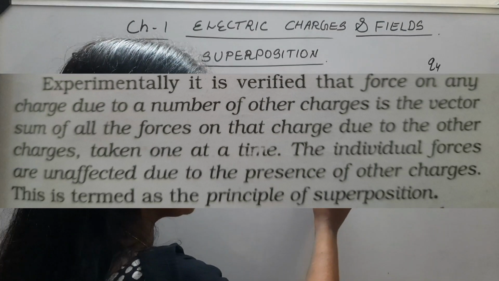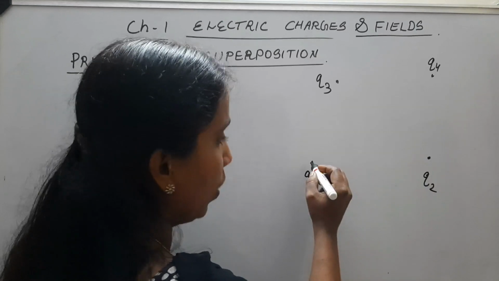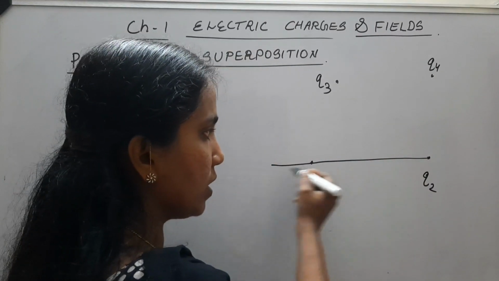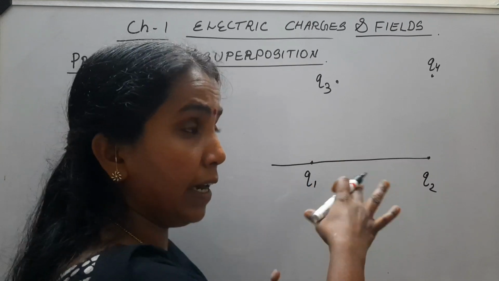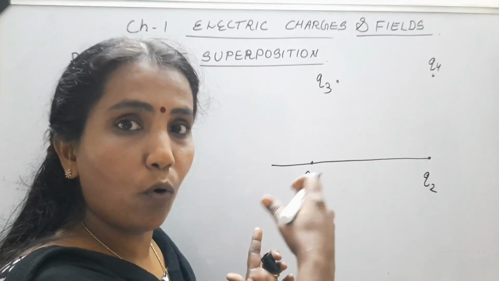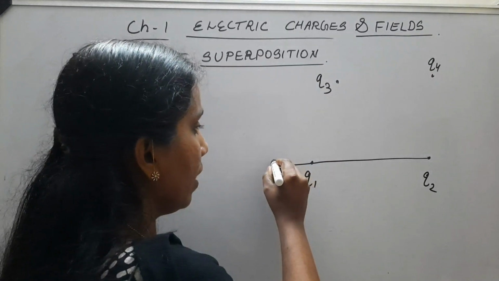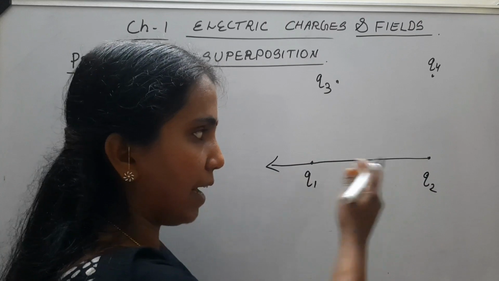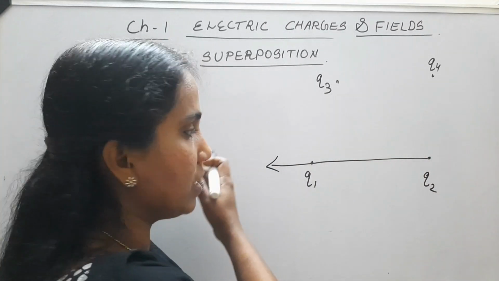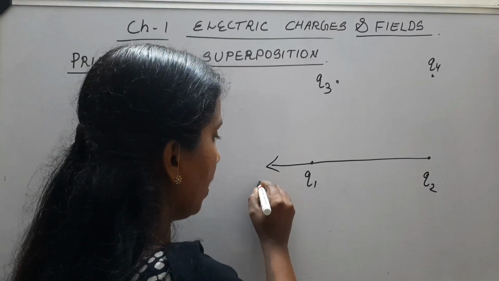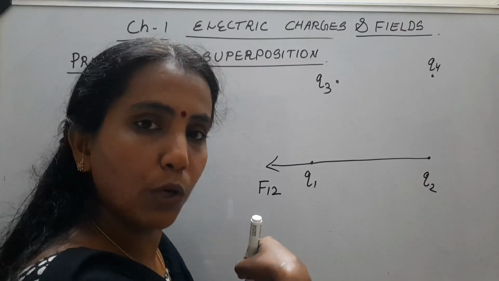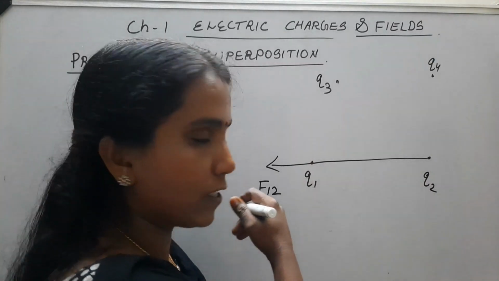So the force on Q1 due to Q2 acts along the line joining Q1 and Q2. This is the direction of force, and as I said, all the charges are like charges, so the force is that of repulsion. So here the force is acting in this direction. Q2 exerts a force on Q1; since it is repulsion, this is the direction. We write that force as F12, force on Q1 due to Q2. So F12 is in this direction.